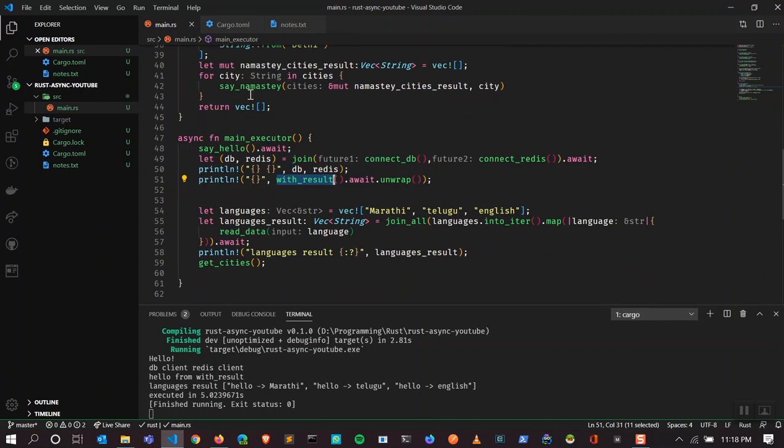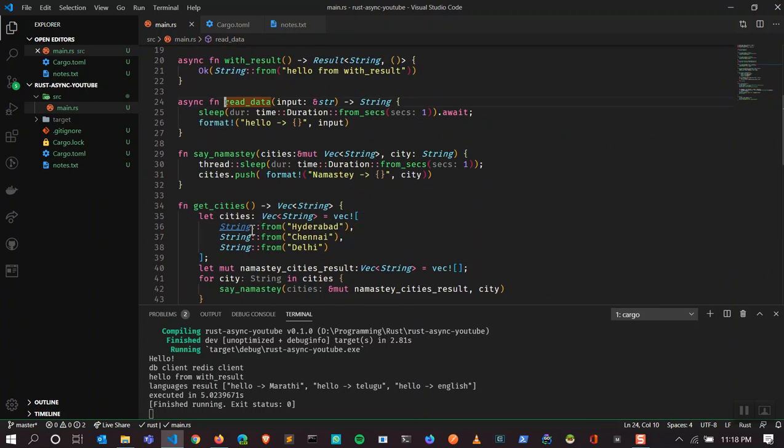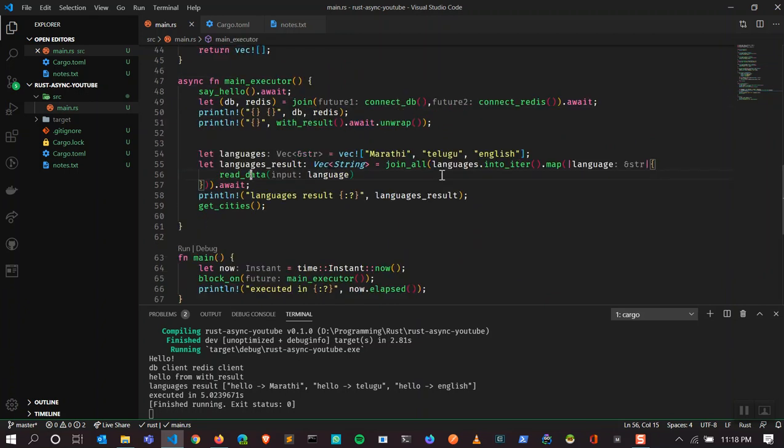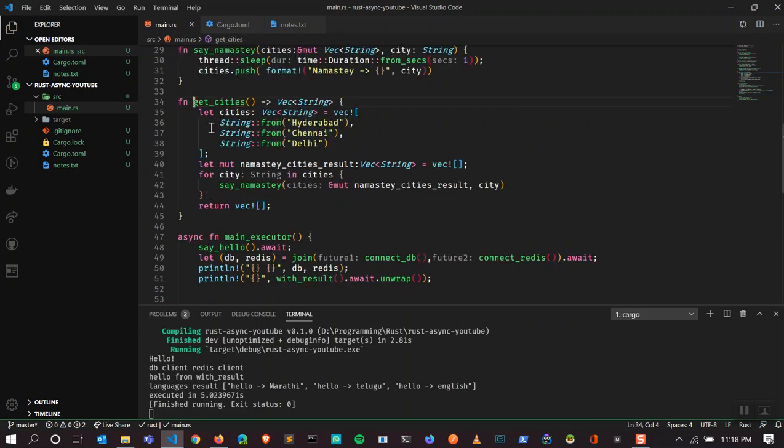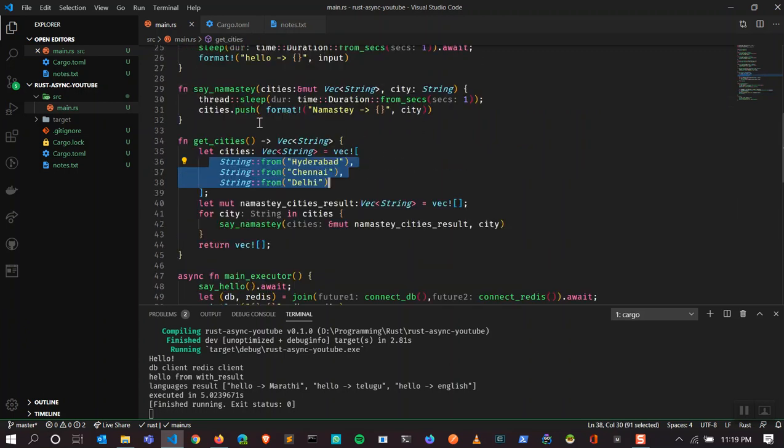Even though read data takes 1 second for each iterator, since we are running them all at once, concurrently, still it's going to take 1 second. So 1 second here, 1 second here, and in get cities we have three things, each the same. So that's about 5 seconds, right? That makes sense, right?